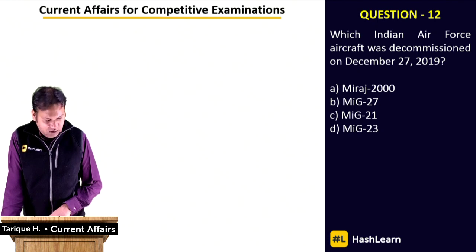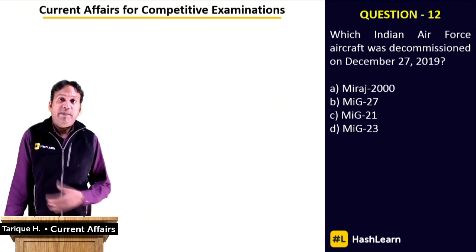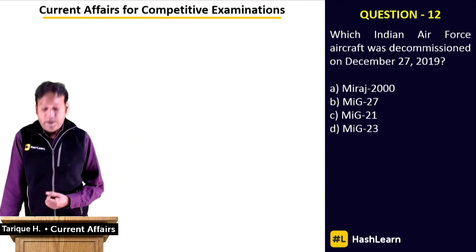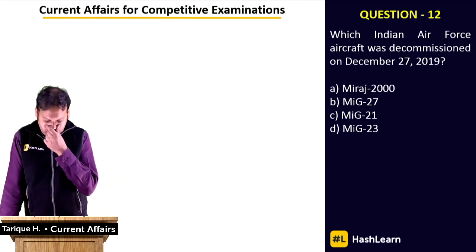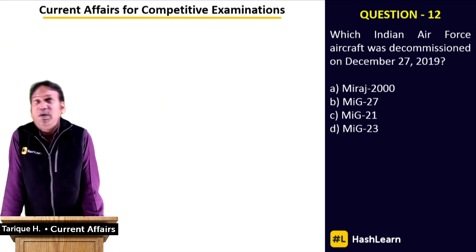Now, question number 12, the right answer is MiG-27, a very important question here, and from the area of defense, and we'll be taking some more questions from defense today. MiG-27, because MiG you may remember, but you'll forget the number. Sometimes it will be 27, 21, 23.